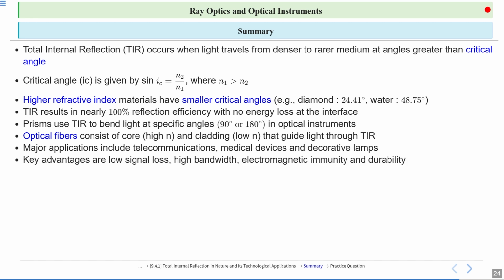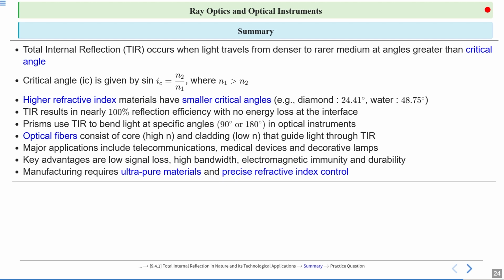The key advantages are low signal loss, high bandwidth, electromagnetic immunity, and durability. Manufacturing requires ultra pure materials and precise refractive index control.